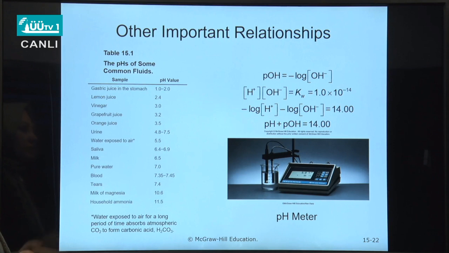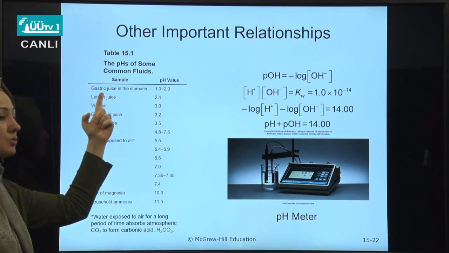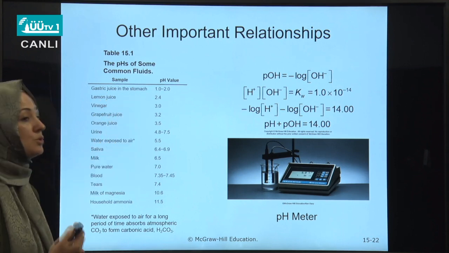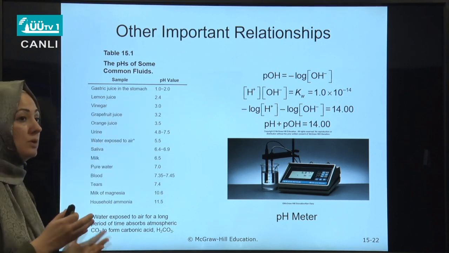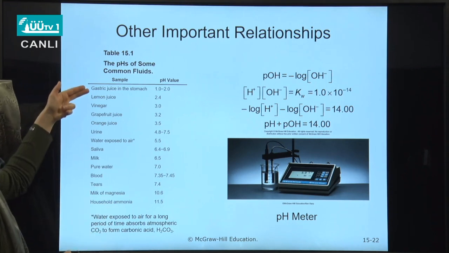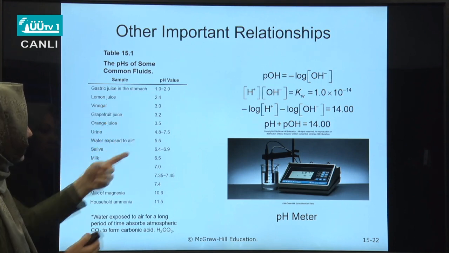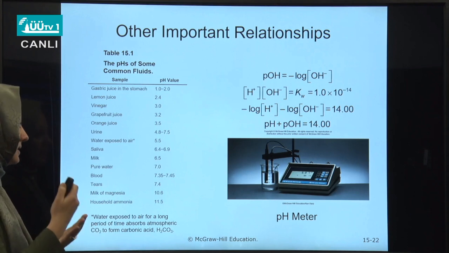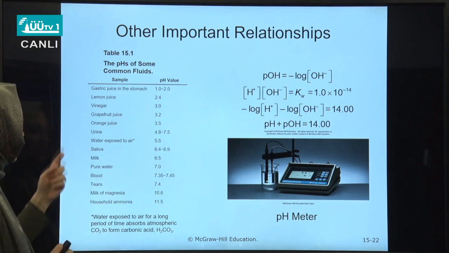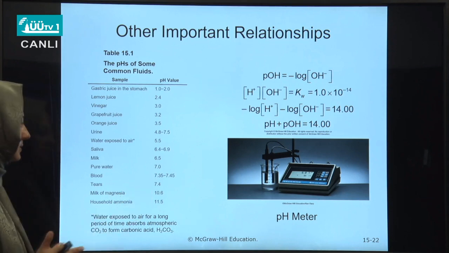Okay, here are some other important relationships. And here are some pHs of some common fluids. For instance, the gastric juice in our stomach corresponds to a pH value of around 1 to 2, so it is highly acidic. And if you go down, lemon juice, grapefruit juice, orange juice, you see that the pH values are increasing, so acidic property is decreasing actually. And when you come to pure water, its pH value is around 7.